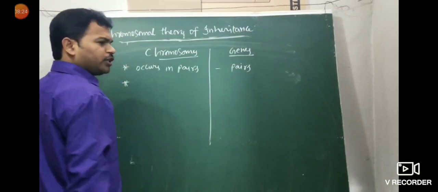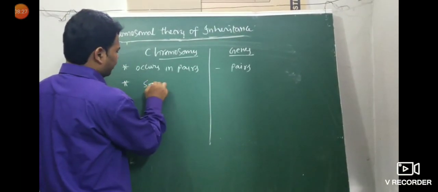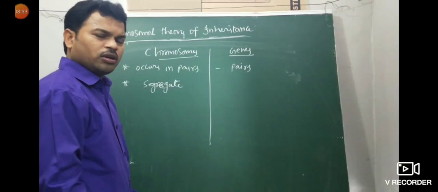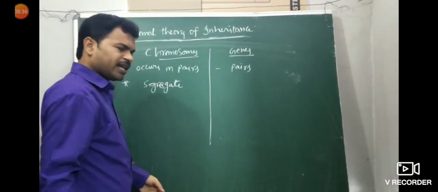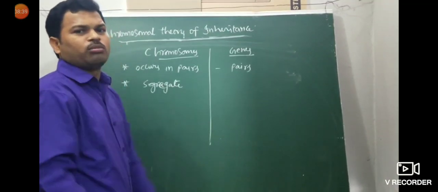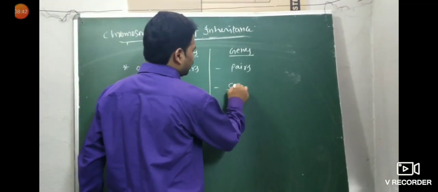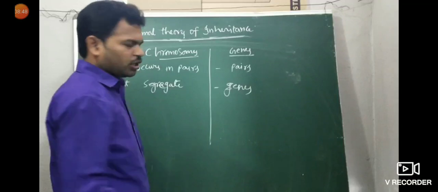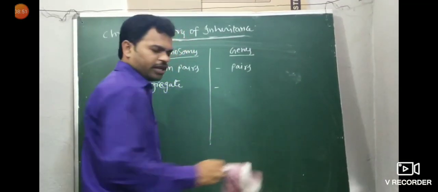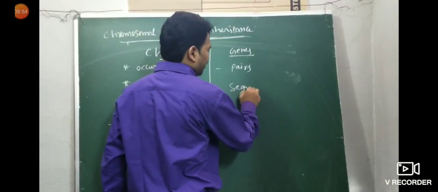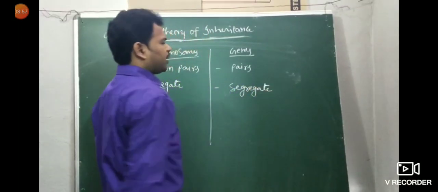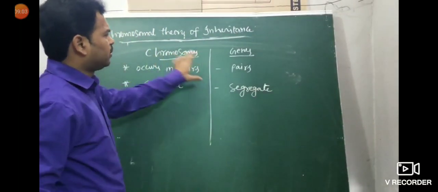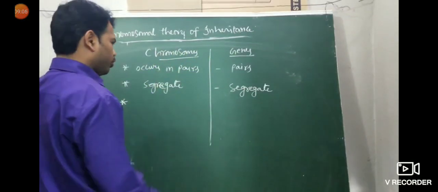During the formation of gametes, chromosomes segregate, and each gamete has one chromosome. Genes also segregate during the formation of gametes. Segregate means separate. Here is the important point: these two points are common to both chromosomes and genes. It is there in the textbook also, you can see.